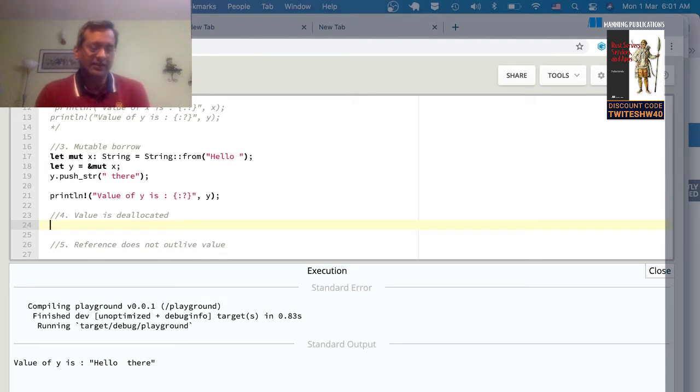Now, we've seen how to move a value, and how to borrow mutably and immutably. What is unique about Rust's ownership model is not just these move and borrow semantics, but the point that I don't have, as a developer, to remember to deallocate memory when I no longer need it.